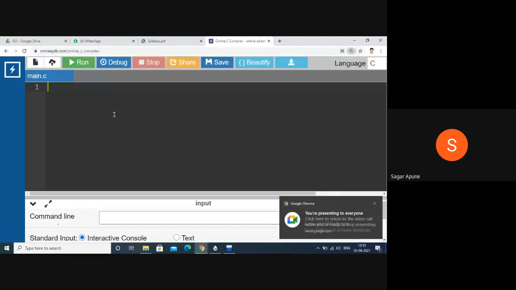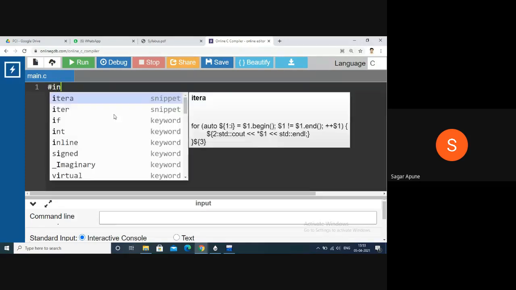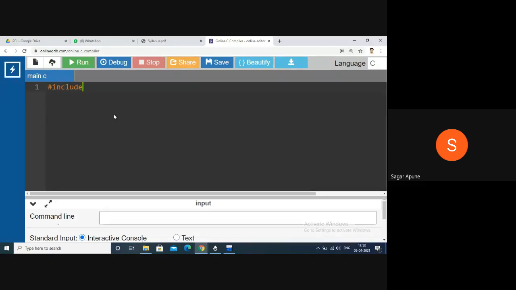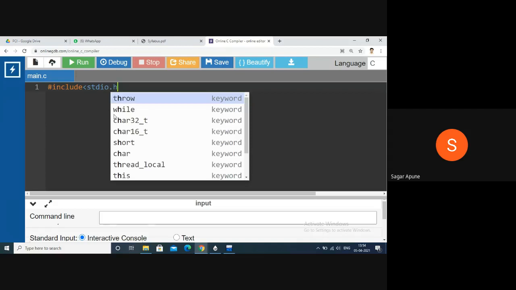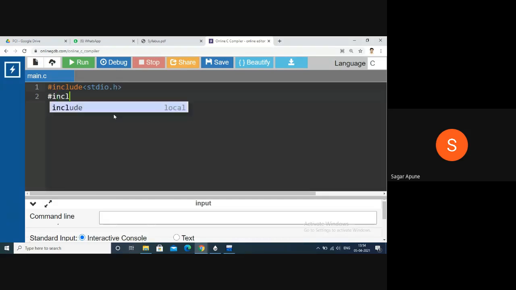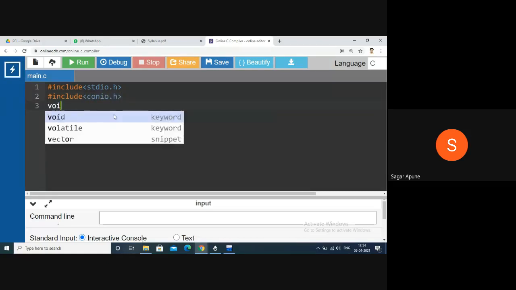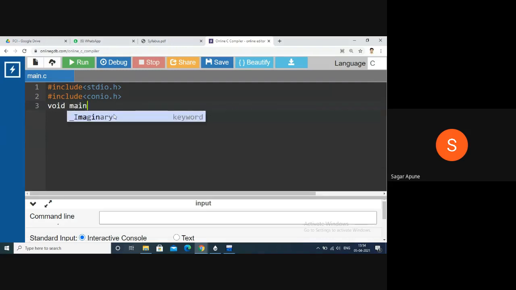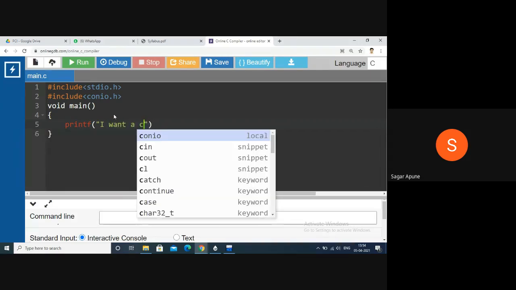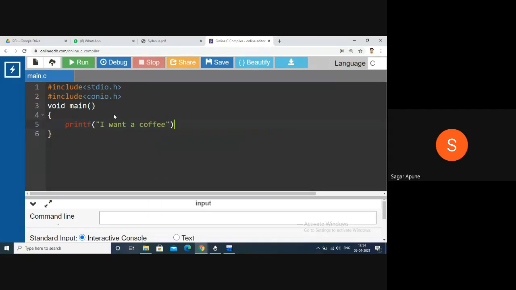So here I just write the same code, hash include stdio.h, okay, hash include conio.h, void main, simply put your printf and post your message. I want coffee. Okay, and give a semicolon here.